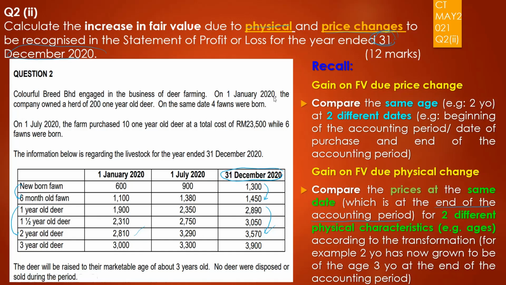That's why the date here is very important, because you will know what the growth is by the end of the period and what age it will be.